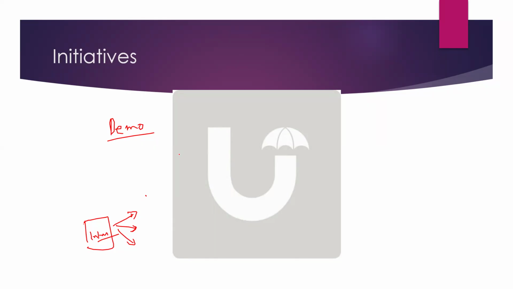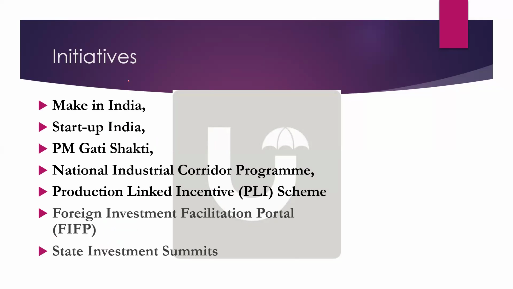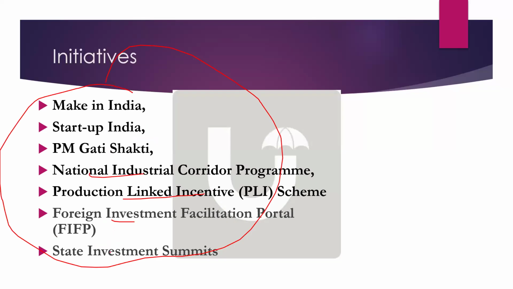Green investments, PLIs, very good, deregulations. Okay. So to promote FDI, India has taken up National Industrial Corridor projects, production linked incentives, the foreign investment facilitation portal, state investment summits, PM Gati Shakti, Startup India, Make in India.